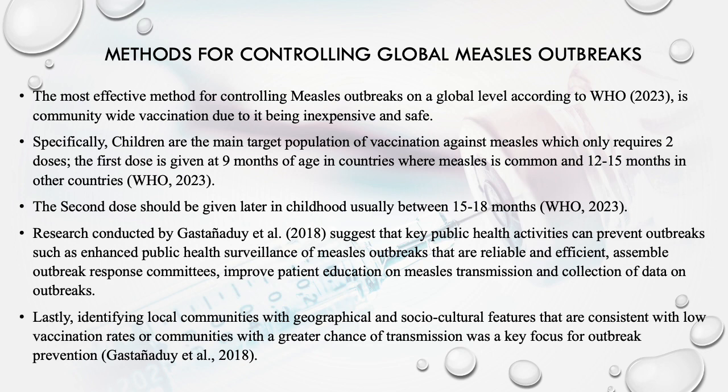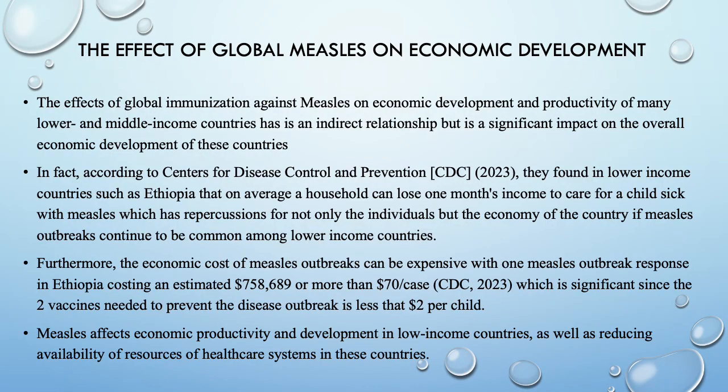Lastly, identifying local communities with geographical and socio-cultural features that are consistent with low vaccination rates, or communities with a greater chance of transmission, was also a key focus on preventing outbreaks, as these were used to model better plans for reducing measles outbreaks.